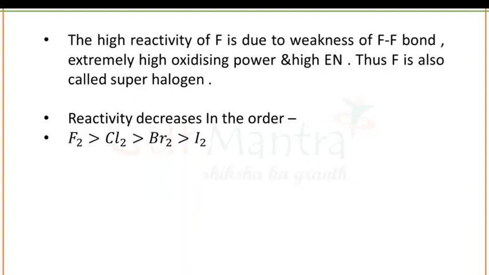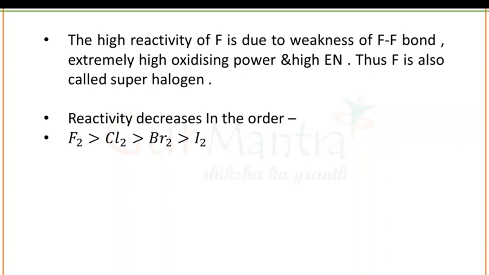The high reactivity of fluorine is due to the weakness of the F-F bond, extremely high oxidizing power and high electronegativity. I repeat, the reactivity of fluorine is very high. Why? Because weak bonds are present in fluorine-fluorine bonding, and it is highly oxidizing in nature and has high electronegativity. That's why fluorine is also known as a superhalogen.